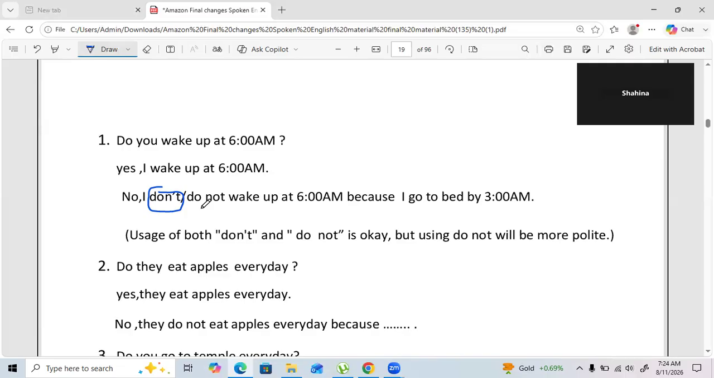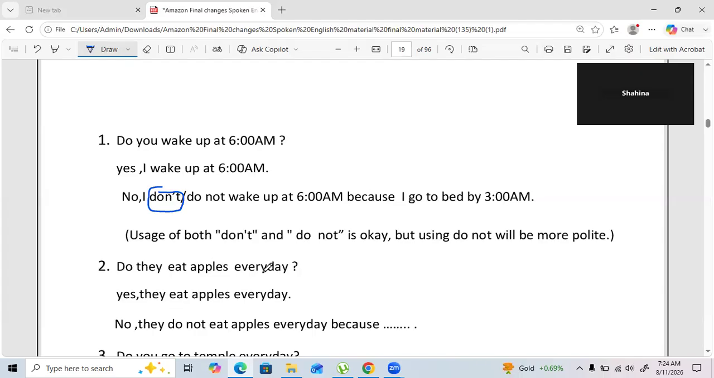No, I do not wake up. Very polite. But no, I don't wake up. That seems to be not at all polite. So if you want to tell someone politely, then use do not. No, I do not wake up at 6 because whatever the reason, let's say if I go to bed at 3, that is what they mean.